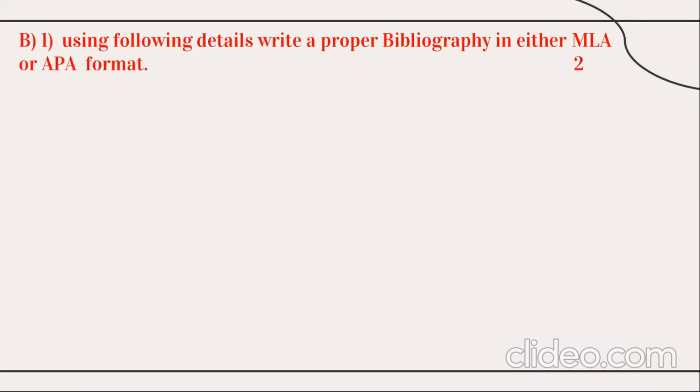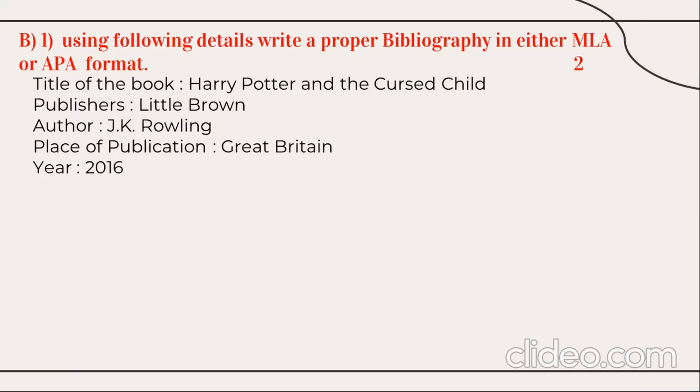Next, the second question: using the following details, write a proper bibliography in either MLA or APA format. Title of the book, Harry Potter and the Cursed Child. The publisher, Little Brown. Author, J.K. Rowling. Place of publication, Great Britain. Year of publication, 2016. This question has a weightage of 2 marks, and you need to arrange this bibliography in either MLA or APA format.